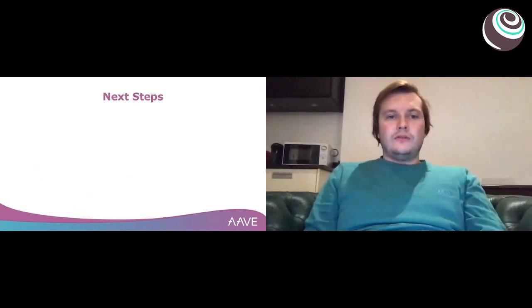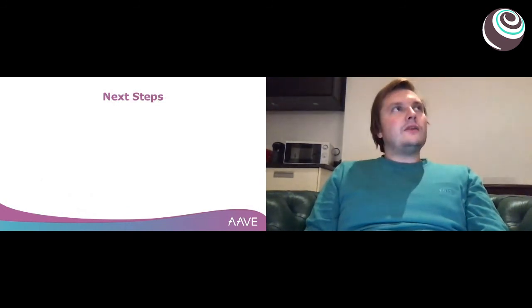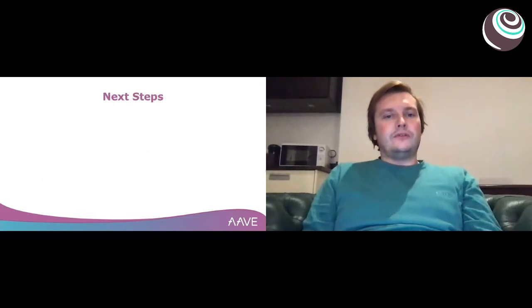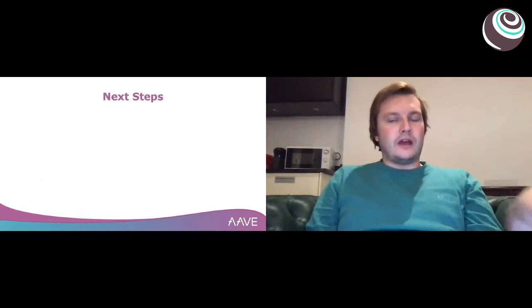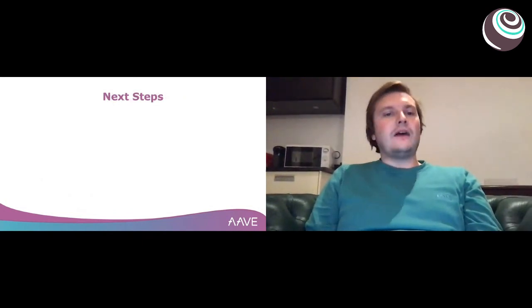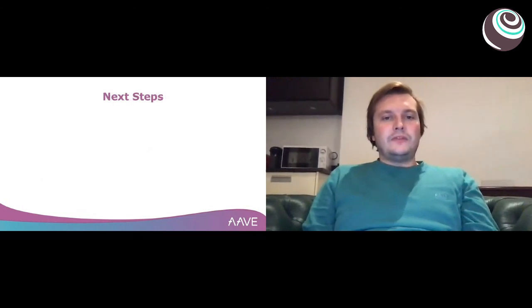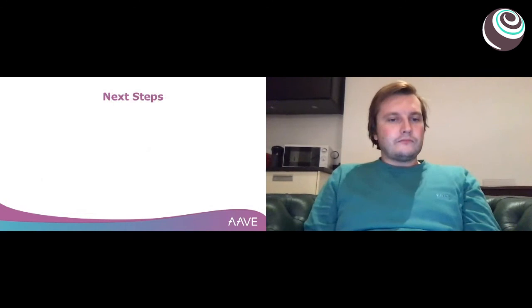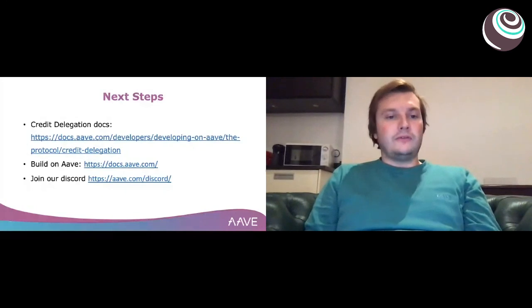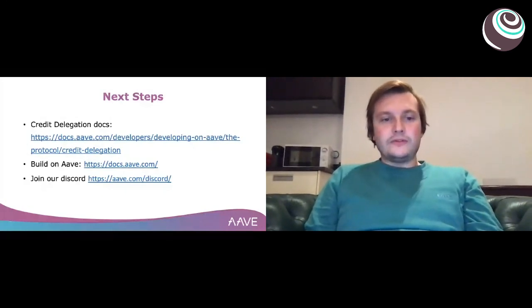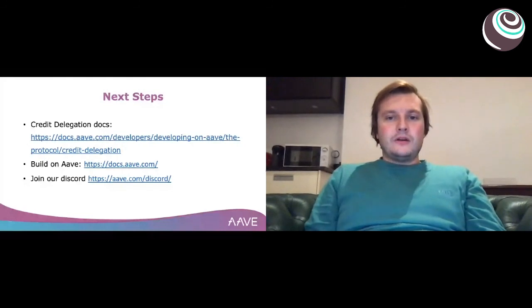The documentation of the credit delegation can be found at docs.aave.com. Very fascinating. If you want to build other stuff on Aave, it's the same address. What I can tell you about our upcoming version 2 is that we're going to support credit delegation natively in the Aave protocol, built directly into the token where you have those allowances. This is going to be a pretty interesting feature in version 2, and I expect a lot of things could be built using this feature in the Ethereum ecosystem. That was pretty much my presentation.